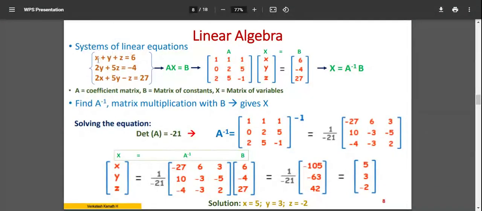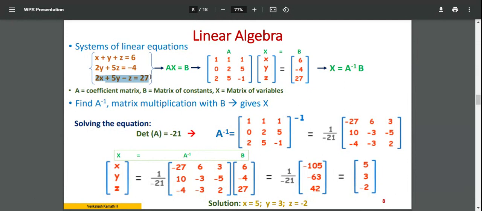Now this is the equation: x plus y plus z is equal to 6. Of this x, y, z, there are 3 unknowns. With those 3 unknowns, you have 2 more equations. Here x is 0. You can see that 0 plus 2y plus 5z is equal to minus 4. I have another equation, 2x plus 5y minus z is equal to 27.